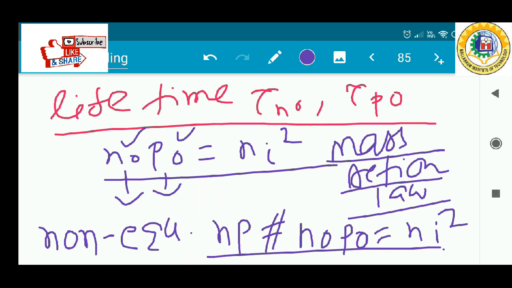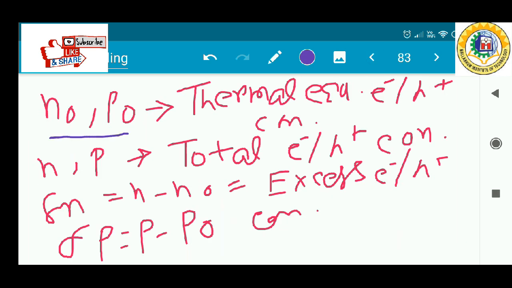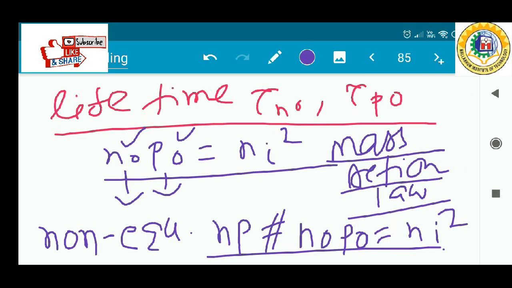So I have clearly differentiated the equilibrium condition, in which the electron and hole concentrations are represented one way, from the non-equilibrium condition, the deviation from equilibrium. That is, whenever we expose the semiconductor to an external force, which may be voltage, temperature, or a photon flux of light, extra electron-hole pairs are generated, and under that condition the mass action law is no longer valid. That's why we have written here that the mass action law is no longer valid in the non-equilibrium condition.